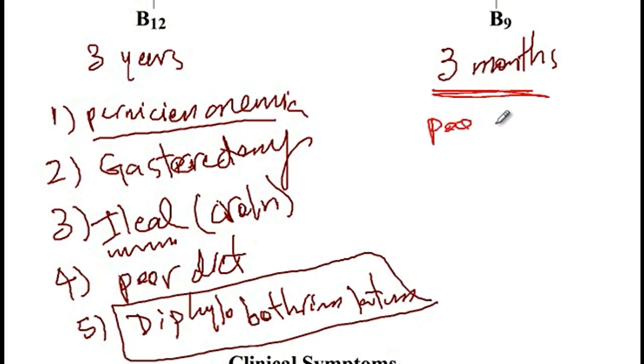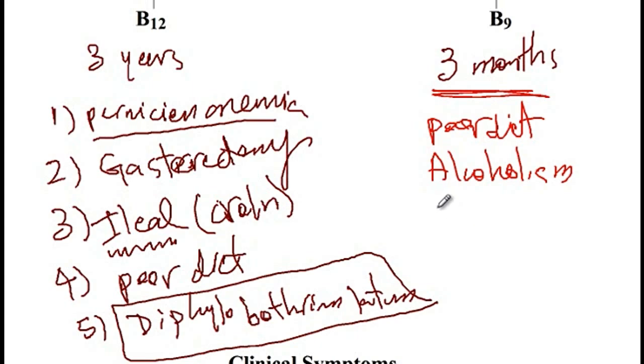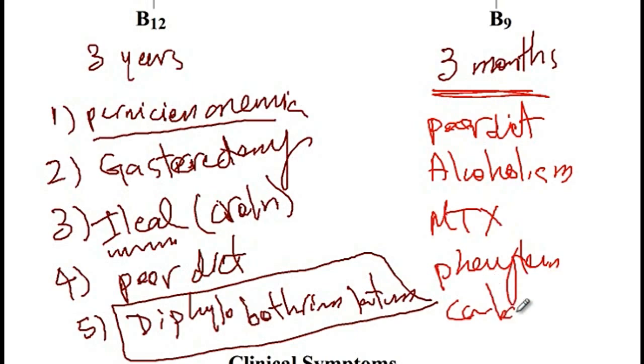And then for B9, as I mentioned, its stores can get depleted really quickly. It could be from poor diet, alcoholism, administration of folate antagonists such as methotrexate, or administration of seizure medications like phenytoin or carbamazepine can cause vitamin B9 deficiency.